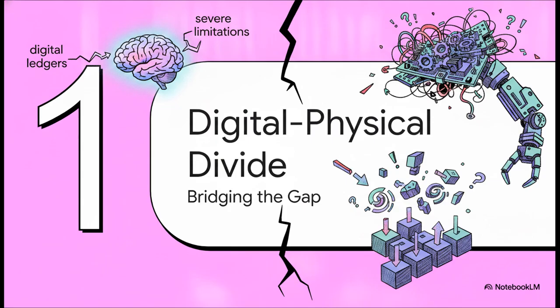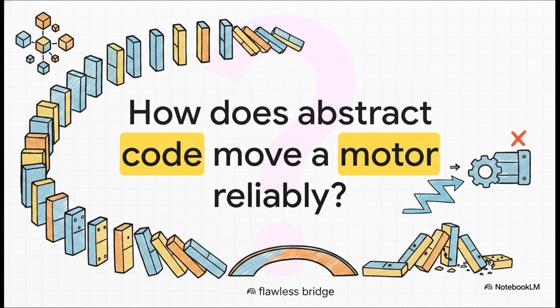Okay, section 1, the digital-physical divide. So how exactly does an abstract line of code physically move a motor in the real world without the whole sequence just totally crashing? To answer that, we really have to understand the severe limitations developers run into when trying to map digital ledgers to physical machines. Historically, it's been pretty chaotic.